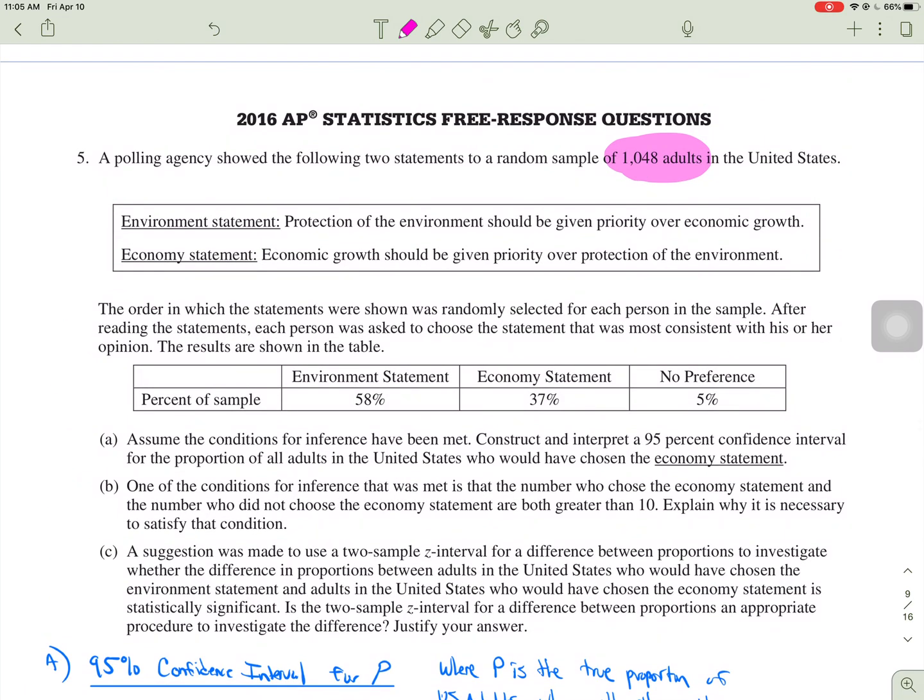What you would have to do is you would have to survey two completely different populations. So you might say, is it different amongst males and females? And then you would ask it to males, separately ask it to females, and see if there's a difference between the proportion who chose the economy statement. But in this case, it's just asking one group of U.S. adults, and you're getting different results.